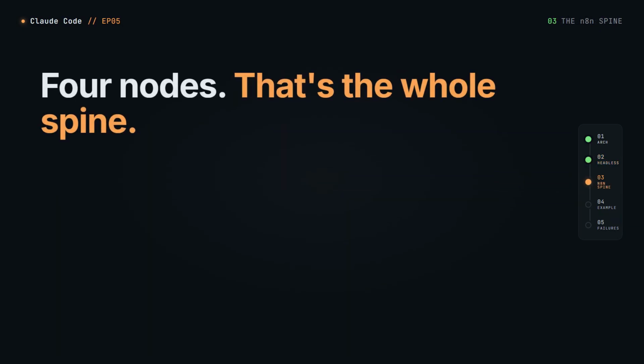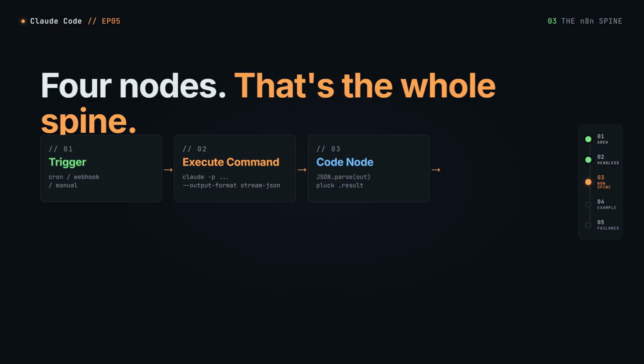The simplest pipeline is four nodes. Trigger node: cron, webhook, manual. Execute command node: runs Claude Code with your prompt. Code node: parses the JSON output, pulls the final artifact. Output node: WordPress, YouTube, Sheets, wherever. That's the spine. Real pipelines add branches. An if node that checks Claude's confidence. A Telegram node that pings you on failure. An HTTP node that fetches data before Claude runs.